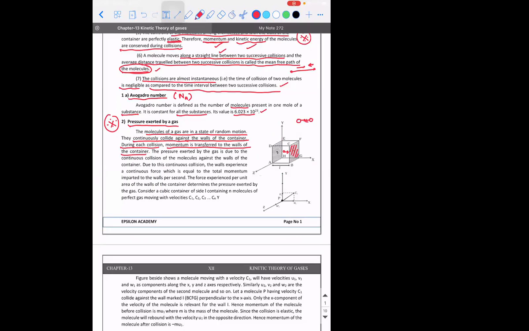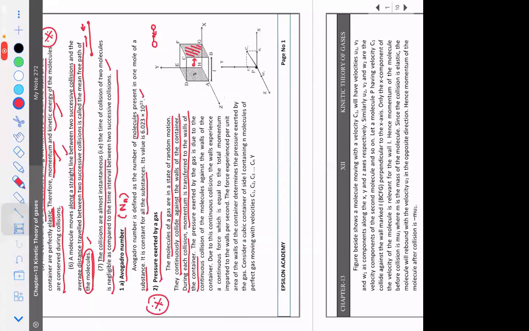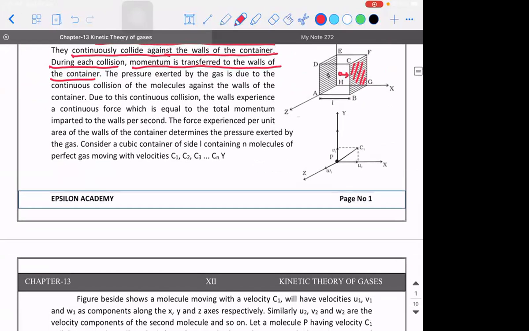In the case of an elastic collision between a molecule and a rigid wall, recollect the concept: if the object travels with speed u and has mass m, when it hits the wall, it will rebound with the same velocity.